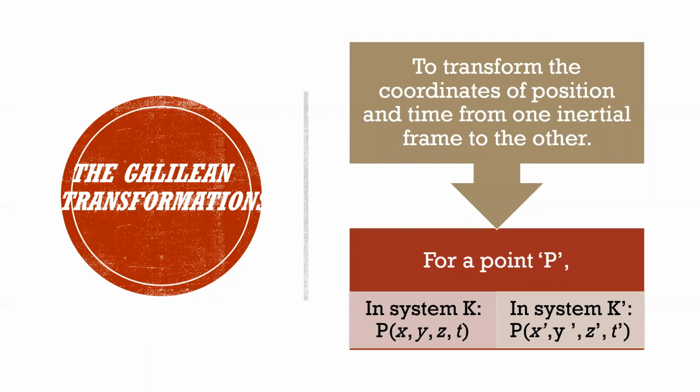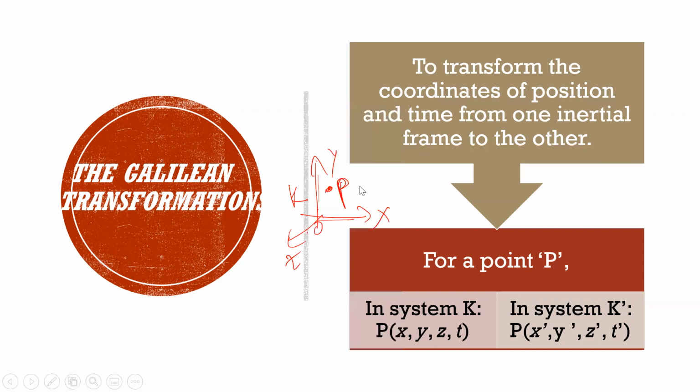Galileo has given some transformations from one frame to another, to represent the position of a point at a particular place. If I consider this to be my frame K, what would be the position of this particular point from this frame of reference?